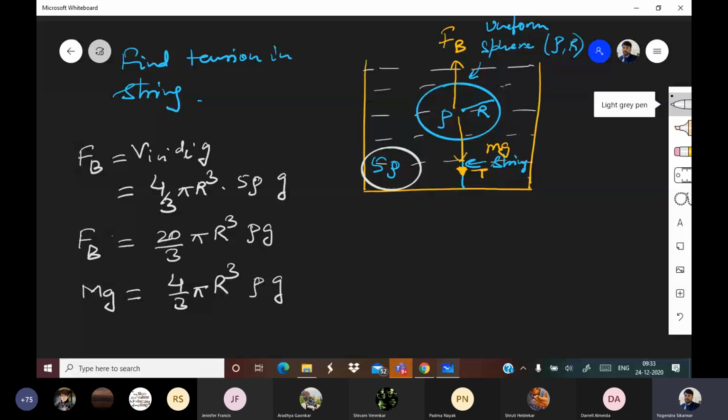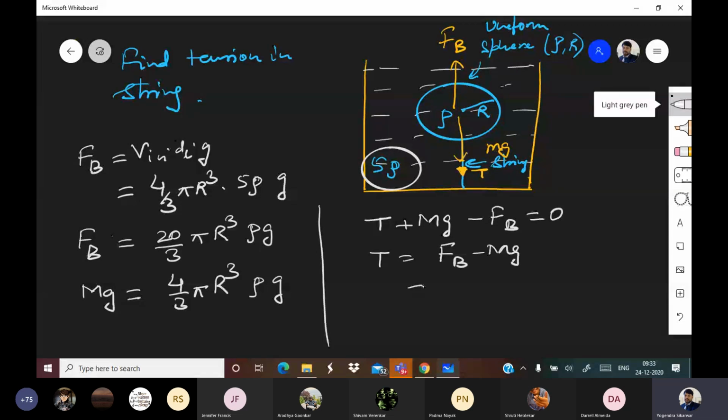Okay, so now by Newton's second law basically, T plus mg minus Fb is equal to 0. So T comes out to be Fb minus mg.